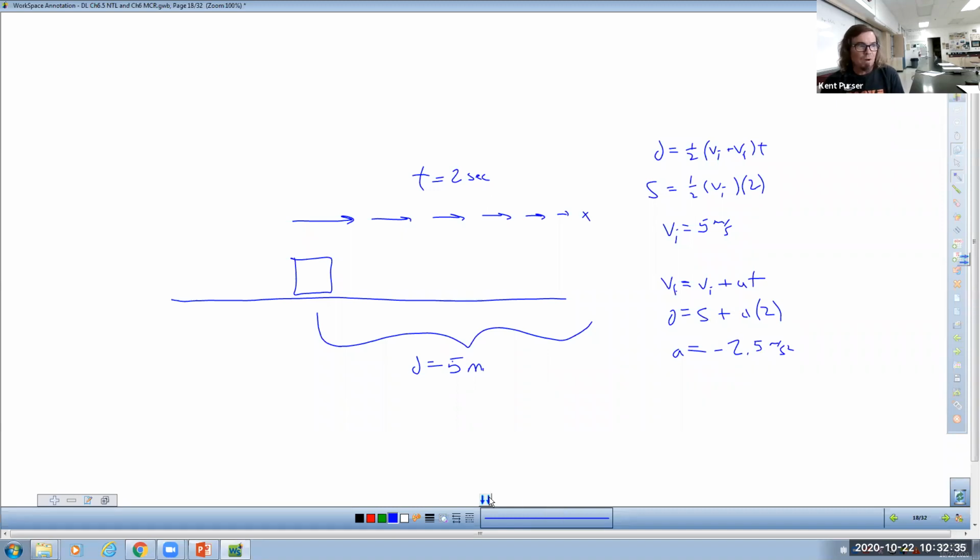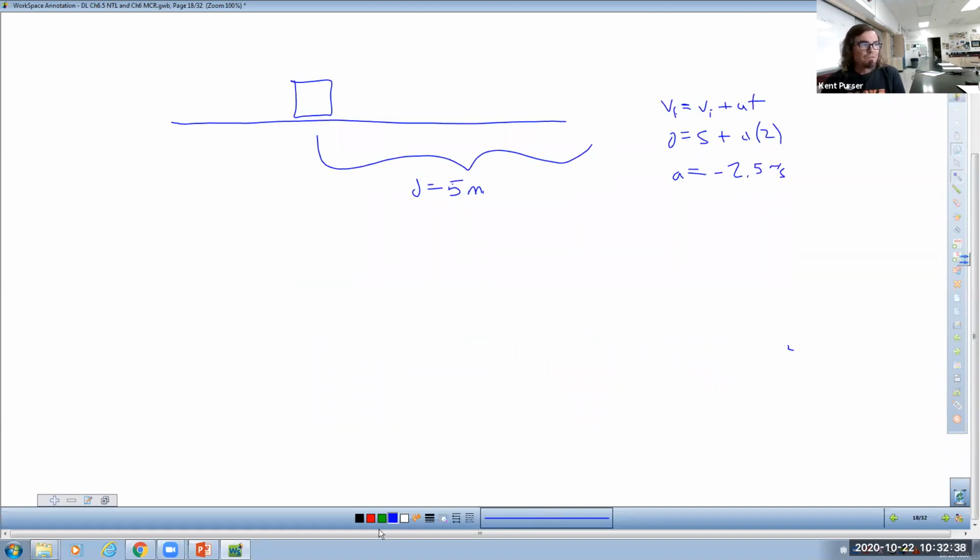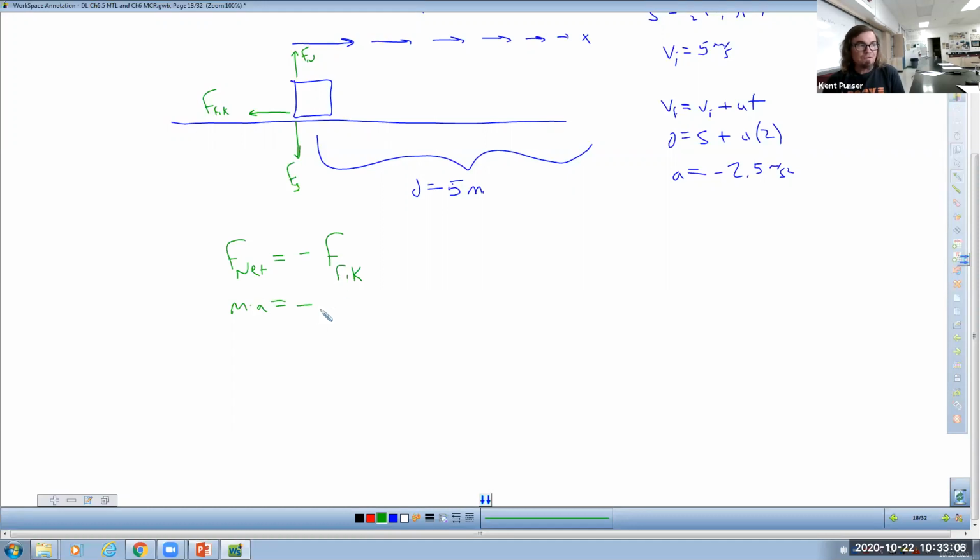Okay, now we get to the part where you had the question, Hunter. So in our free body diagram, the forces that are here are the friction force, the normal force, and the gravitational force. Those are the only forces that are present. So if we make an F-net equation, the only thing that's affecting the movement in the forward direction is this negative friction force. F-net is Newton's second law, mass times acceleration. And then the friction force has the formula mu times Fn. So these are the steps that I sent you in one big picture in your email.